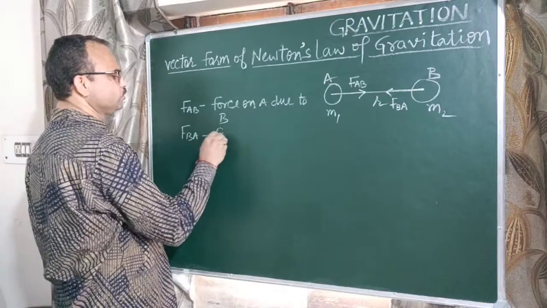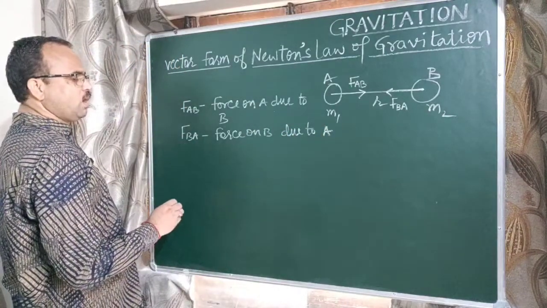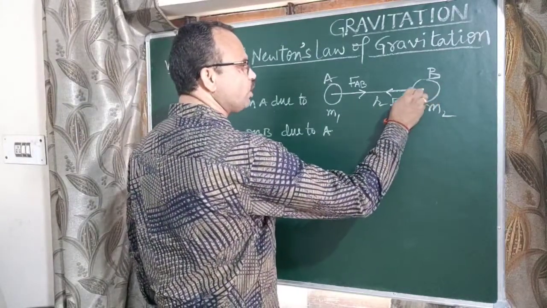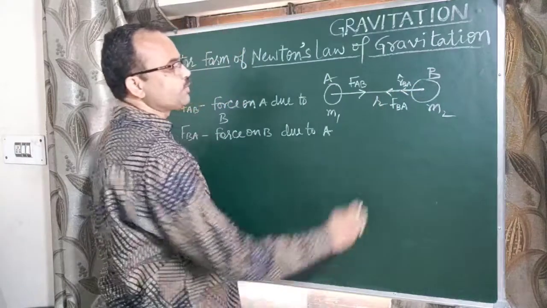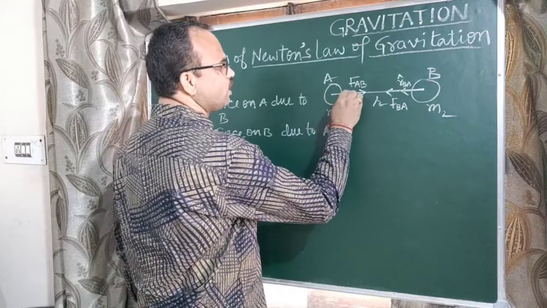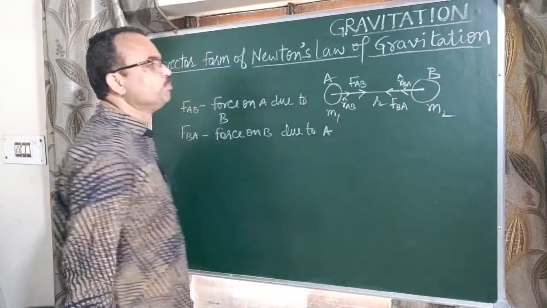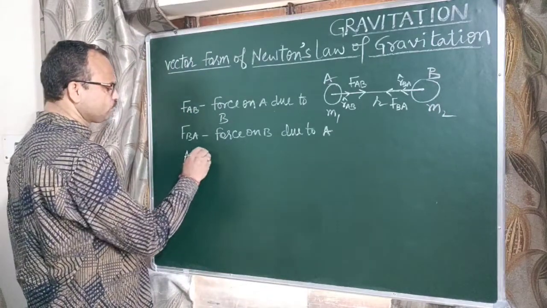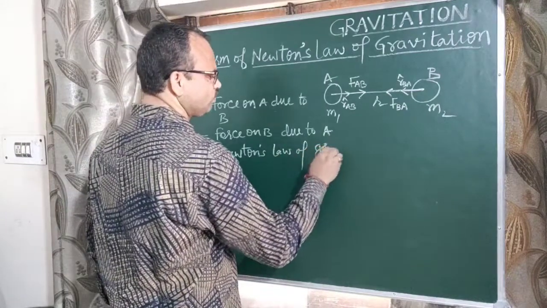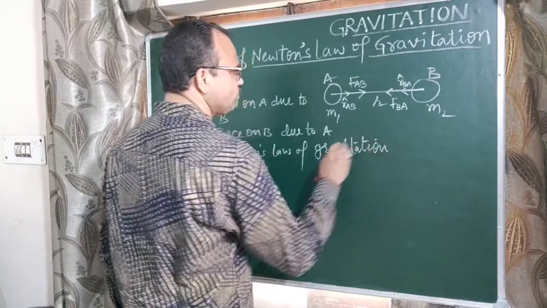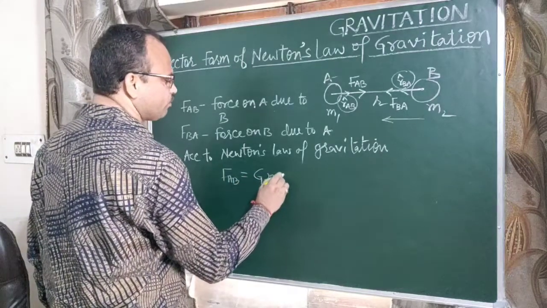FBA means force on B due to A. And similarly, when we measure the distance from B to A, this is represented by RBA, which means unit vector directed from B to A. Similarly, this distance denoted by RAB means unit vector from A to B. So according to Newton's law of gravitation, FAB equals G m1 m2 upon r square.